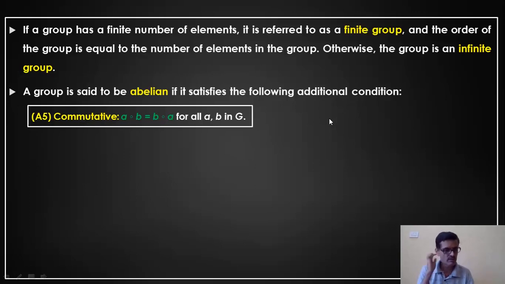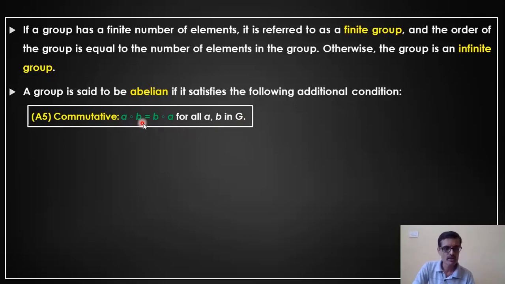Now, to extend further, if I satisfy one more axiom, that is the commutative property also, then I call the group an abelian group. The group is called an abelian group when you satisfy another property called the commutative property. What is the commutative property? Let us say A and B are elements in G, the group.